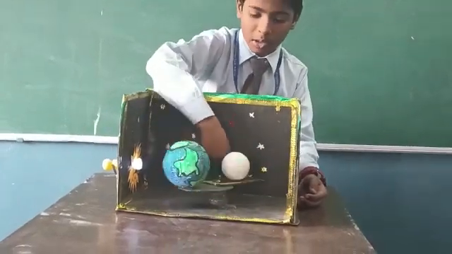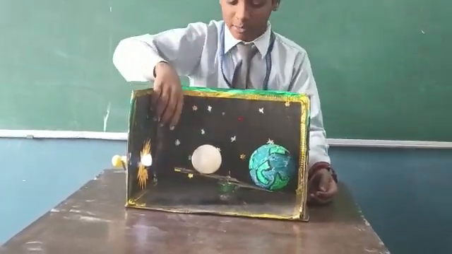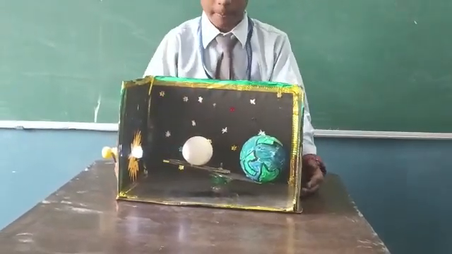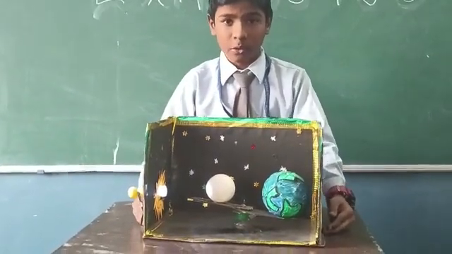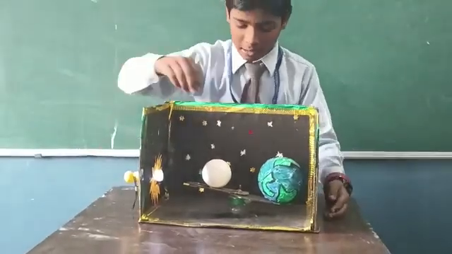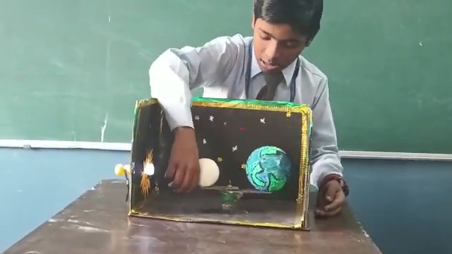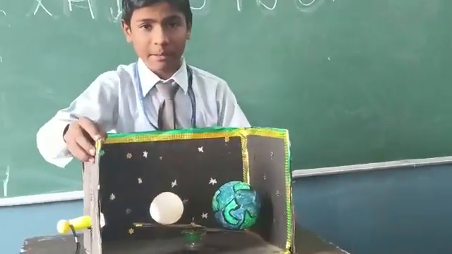When the moon revolves, it sometimes comes between the sun and the earth. In other words, the shadow of the moon is cast on the earth. This is called a solar eclipse.